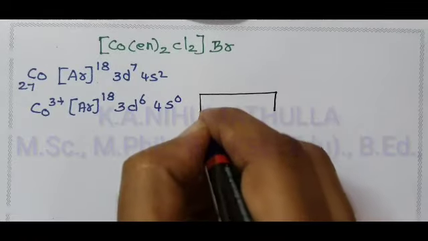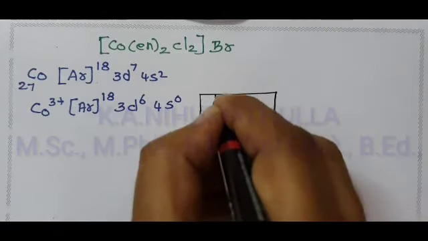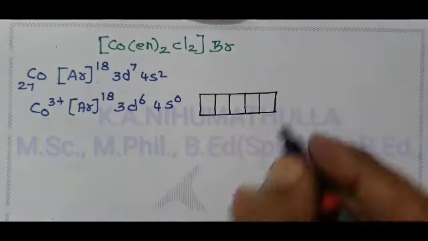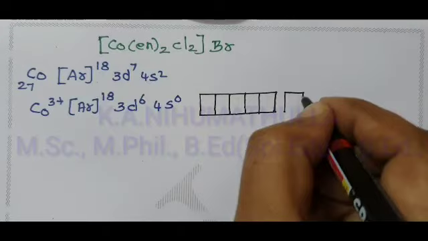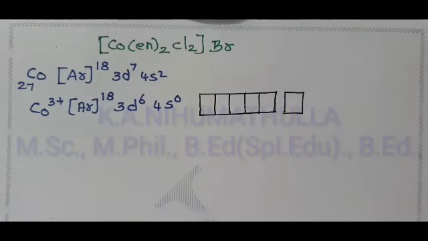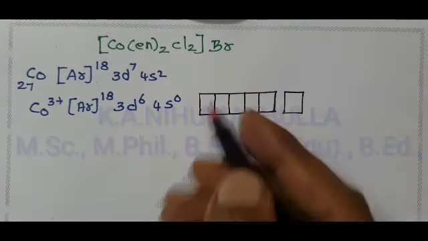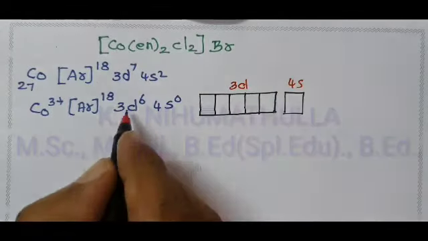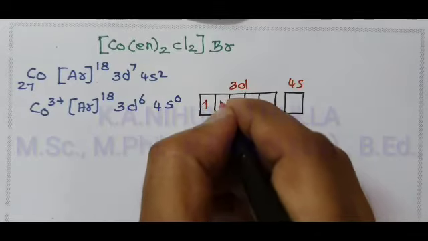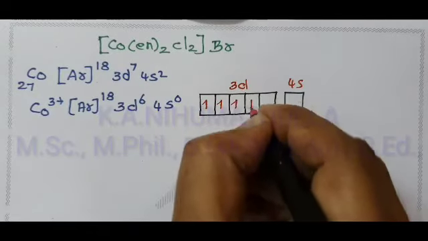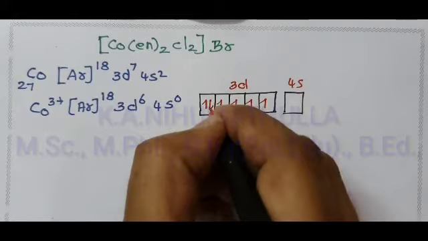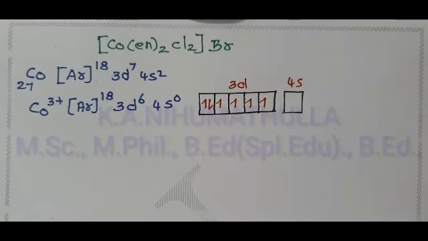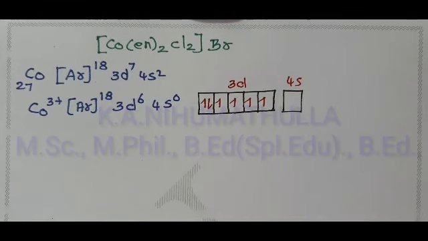What are they? 3dxy, yz, zx, x squared minus y squared, z squared, and 4s orbital. 3d has 5 orientations. According to Hund's rule, we have to fill the 6 electrons: 1, 2, 3, 4, 5, 6 electrons. This is cobalt 3 plus. Now we have to write the nature of the ligand.